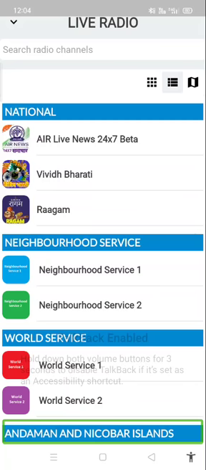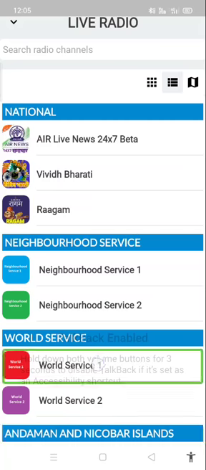It is arranged so that it will show all the channels state-wise and alphabetically. First it will show Andaman and Nicobar Islands, then Andhra Pradesh, then Assam, then Arunachal Pradesh. It will go like this. So if you want to listen to any West Bengal channel or any Telangana or Tamil Nadu channels, it will be located at the bottom, but we have a way to search those channels also. Simply we can use the search box and search for the channel that we want.